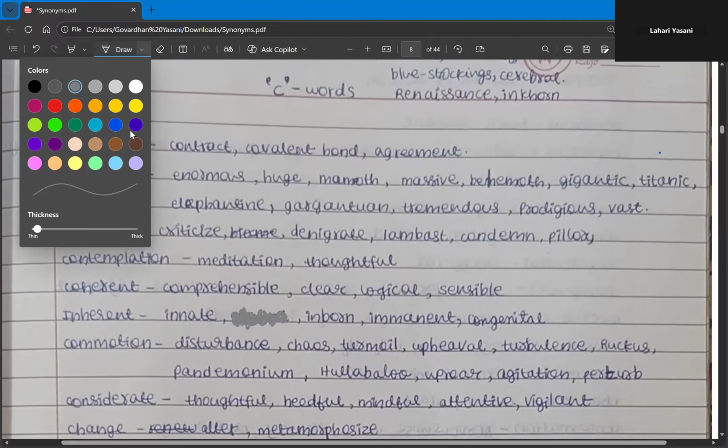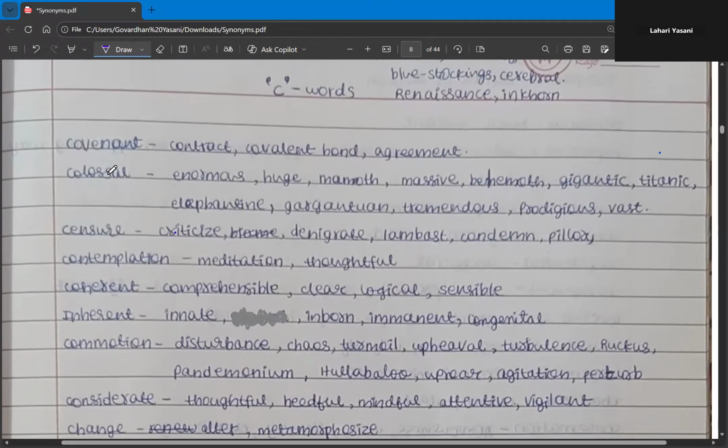The first one is covenant. So what is the meaning of covenant? Covenant is something like agreement. The meaning of covenant is agreement. And the synonyms are contract or covalent bond. So these are the synonyms for the word covenant. The next one is colossal.